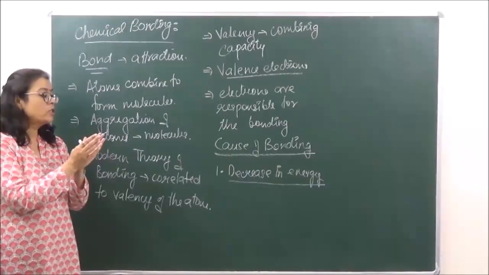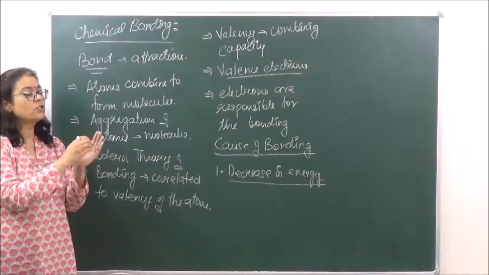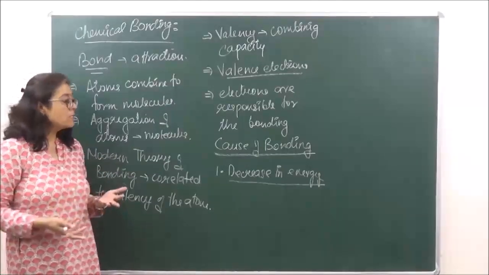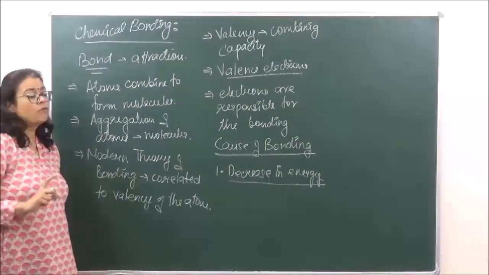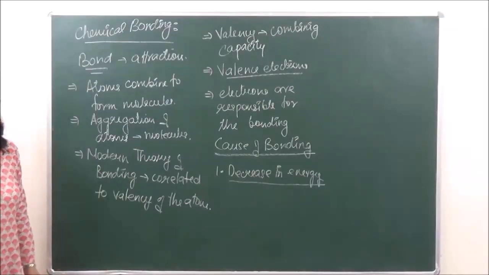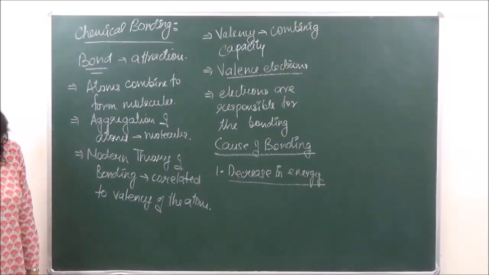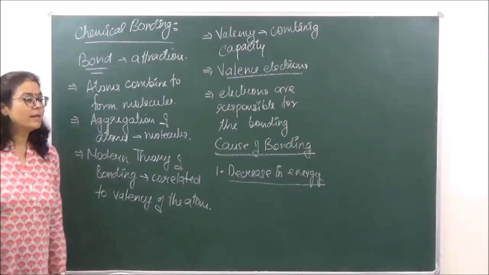Repulsive energy is the energy which is released, so the system is losing energy. Because the system is losing energy, the bond formation can easily take place. So what are we saying? That whenever two atoms approach each other, there are new forces of attraction and new forces of repulsion taking place.